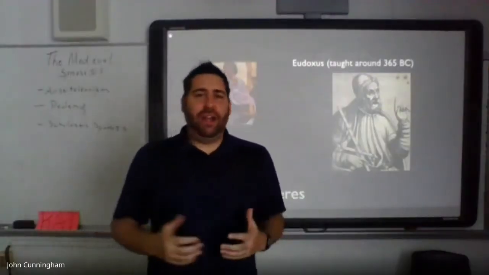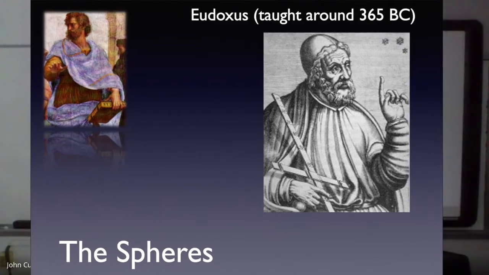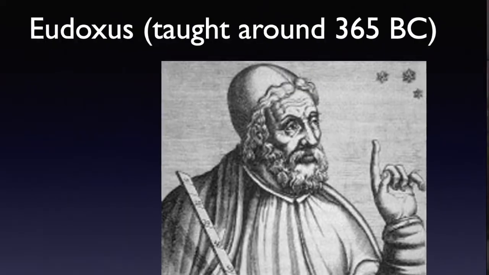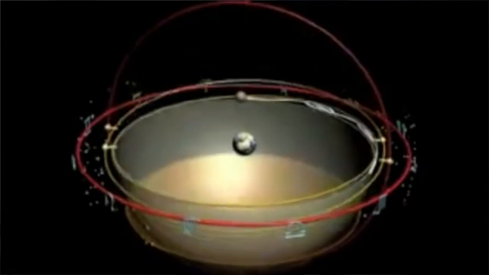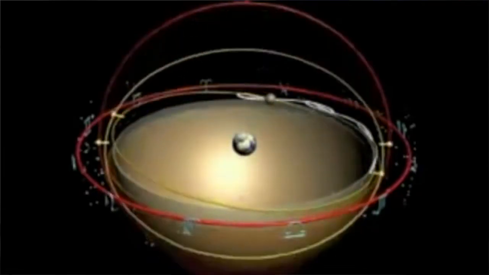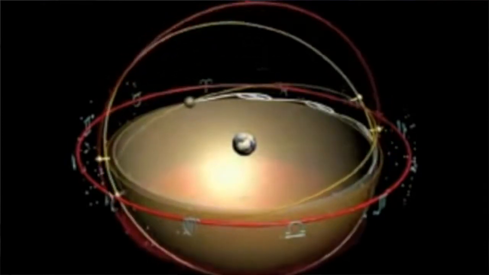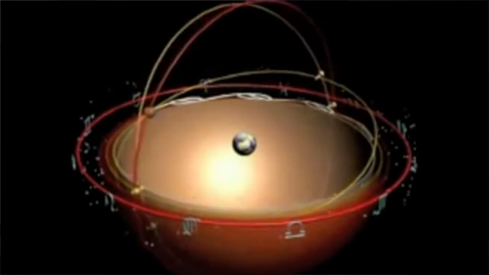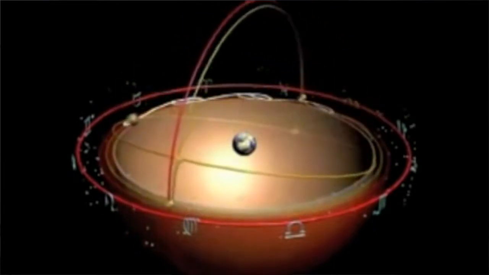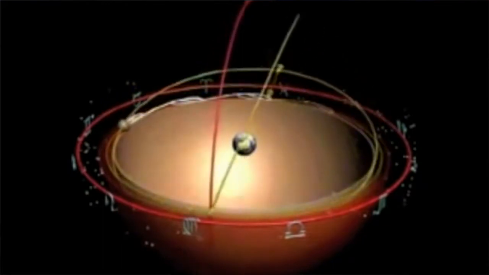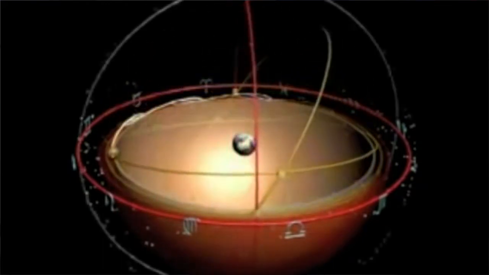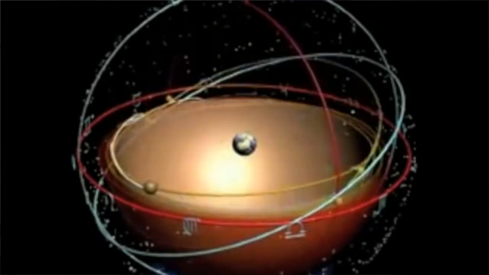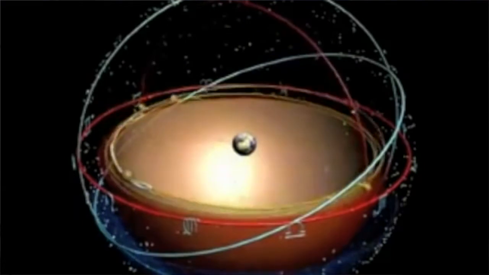Aristotle was probably aware of some of the teachings of Eudoxus, who taught around 365 BC. And Eudoxus describes these spheres, these concentric spheres, which Aristotle sees as essentially rigid, but impenetrable. And so these spheres are moving in concentric circles around each other, creating what Pythagoras and others refer to as the universal music, the music of the spheres.